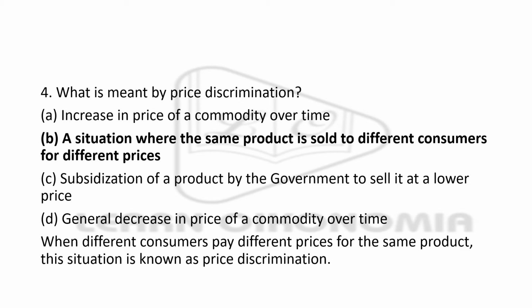We know that price discrimination is something that could be seen especially in the monopoly market. The monopoly seller would be discriminating prices among the buyers. So what does it mean? Whether it is an increase in the price of the commodity over time, or whether it is a situation where the same product is sold to different consumers at different prices, or whether it is a subsidization of the product by the government to sell it at a lower price, or whether it is a general decrease in price of the commodity over time. Actually, it is a situation where the product is sold to different consumers at different prices. Answer is B.